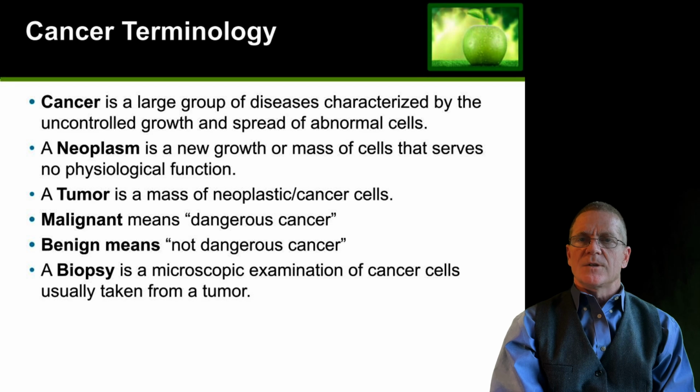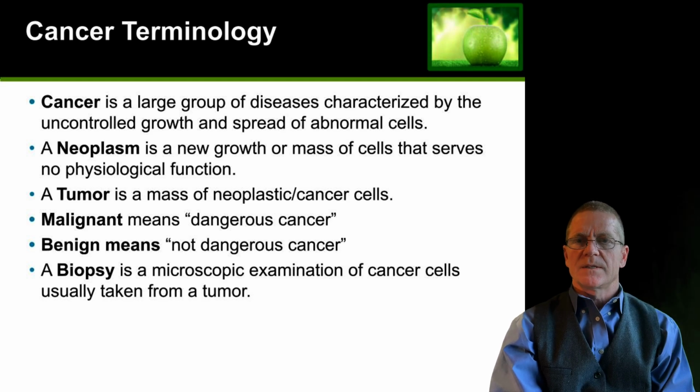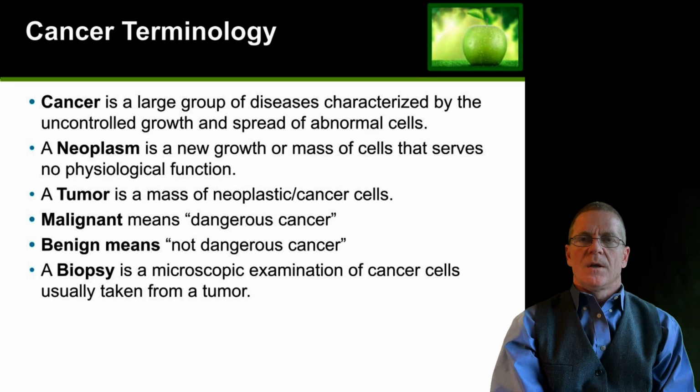Malignant means it's dangerous. If your doctor tells you your cancer is malignant, that means it's dangerous and it will progress and potentially will kill you. Benign means that it is not dangerous. There are many situations where masses of cells occur and those cells are in fact benign. They can either be removed or just left in place because they will not turn dangerous and not become cancerous.